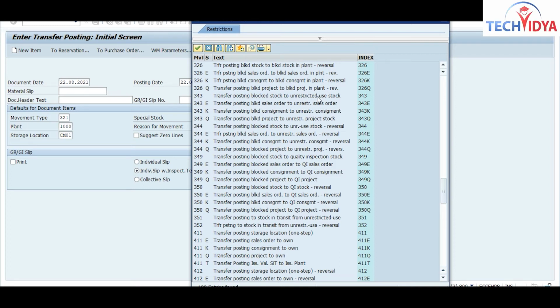Directly you can enter this stock into unrestricted stock. And another way, if you use the 349 movement type, you can move your block stock into quality stock also. So we will use these two. First of all we are using 343, then we will use 349.